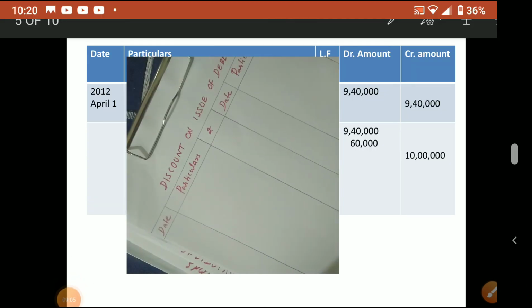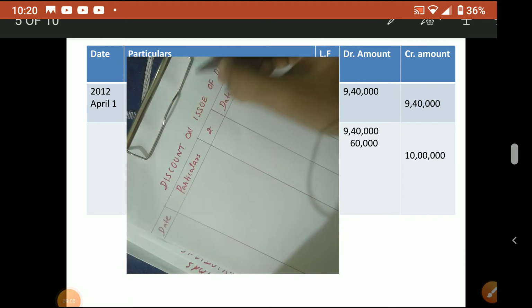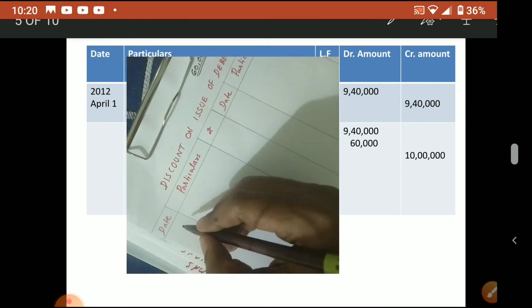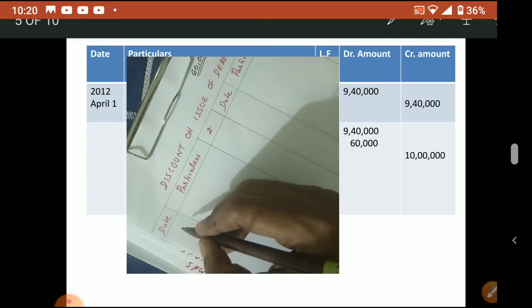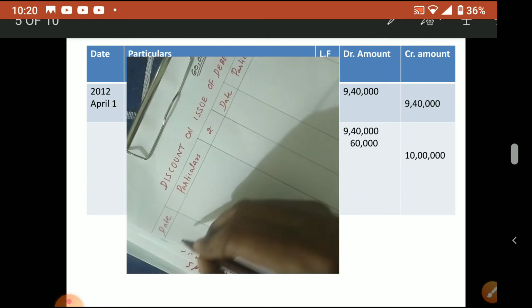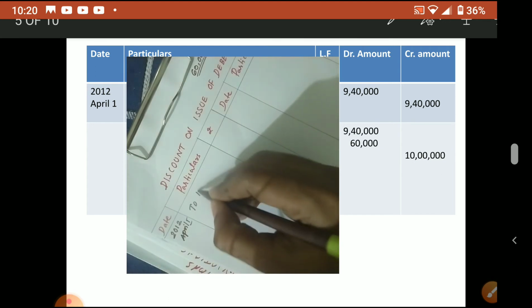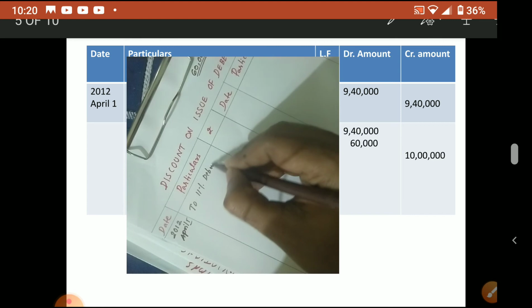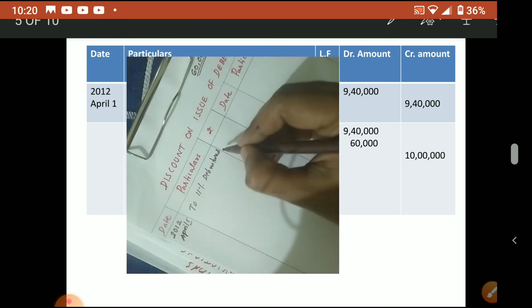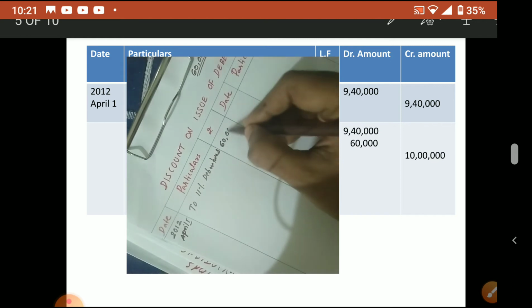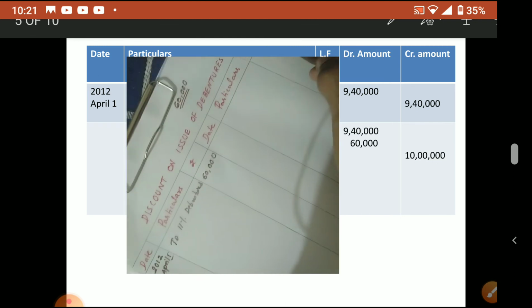Discount we already calculated. Remember, discount how much? 60,000. This 60,000 only we have to write off. When it is issued for 5 years we have to prepare. So for the first year, on 2012 April 1st we issued. So on April 1st, what we write? To 11% debentures, it's very easy. What is the amount of discount? 60,000. Then that year, 31st March 2013,